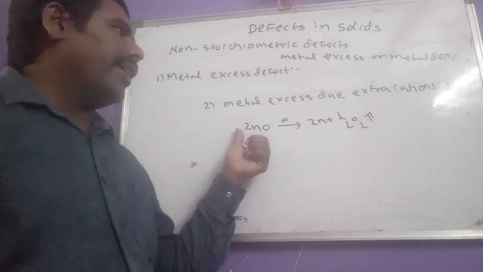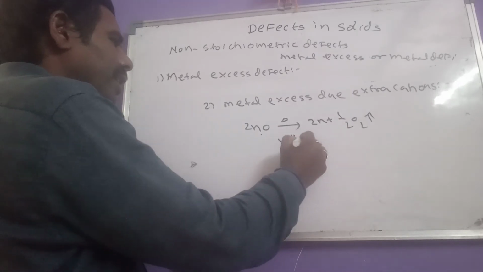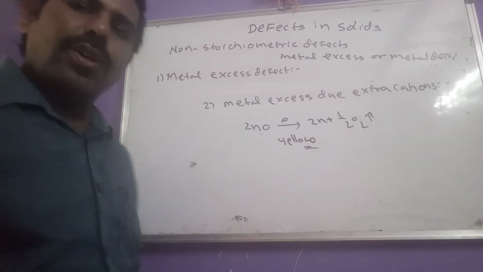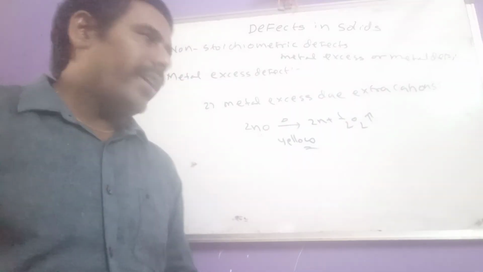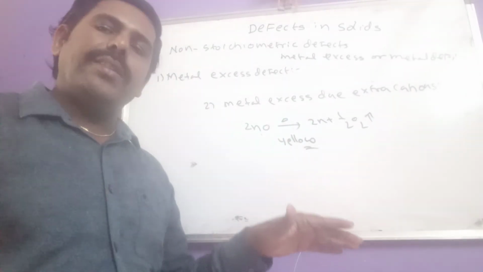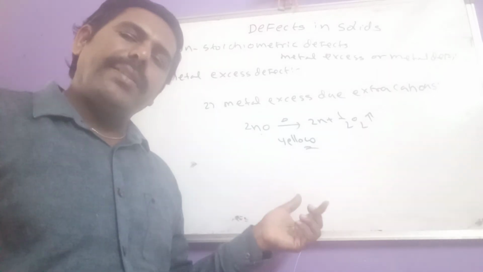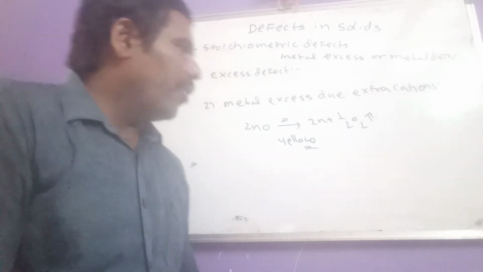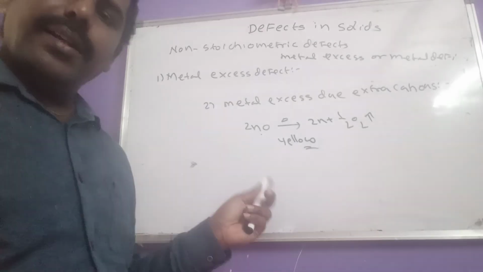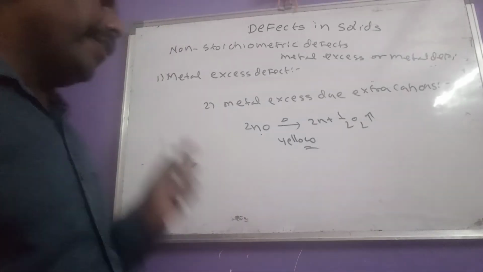Presence of extra cations. Now after heating, zinc oxide turns to which color? Yellow color. So due to the presence of extra Zn plus 2 compared with oxygen atoms, this is also said to be which one? Metal excess defect. So now these are which one? Metal excess defects.